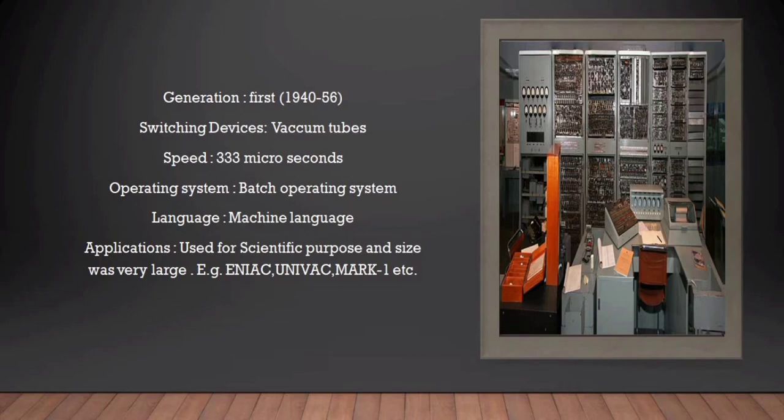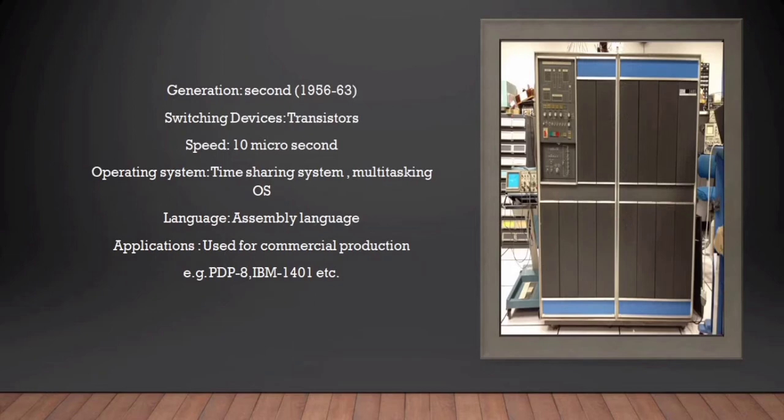If you see the screen, this is the second generation computer, and it was invented in the 1950s. This computer was made using transistors. The speed of this computer is 10 microseconds. The operating systems used are time-sharing and multitasking operating systems. The language that the computer accepts is assembly language. It is used for commercial production. Examples: PDP-8, IBM 1401, etc.